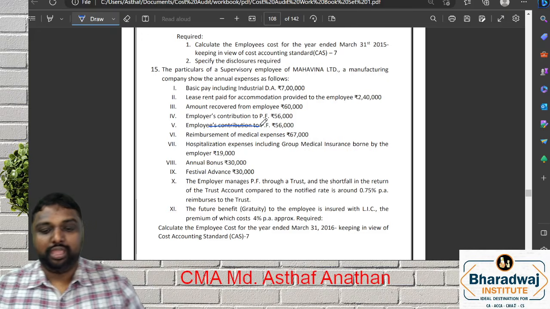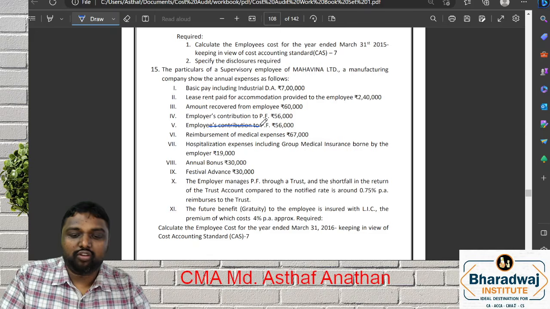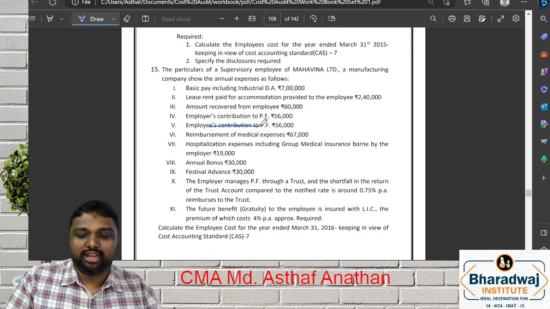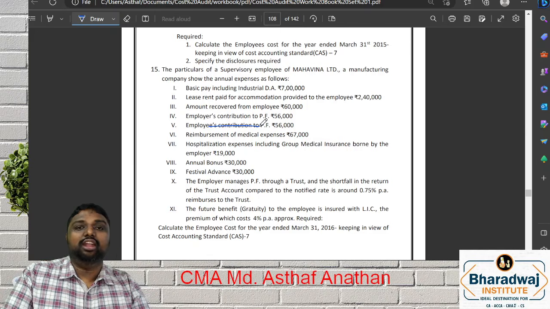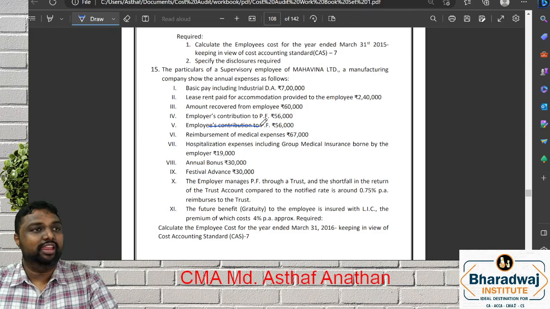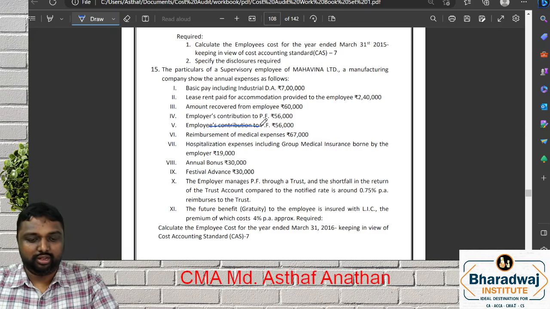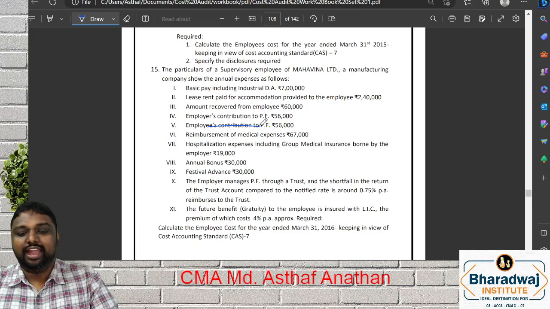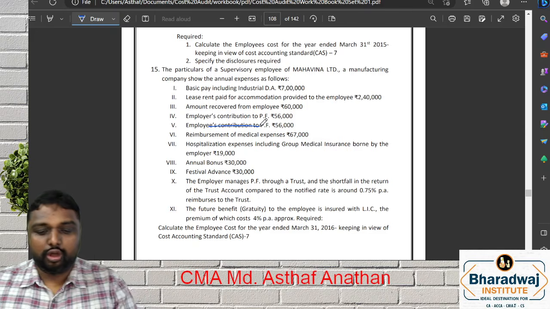Employer manage PF through trustee. Shortfall of the trust compared with the notice around 0.7. This shortfall is a regular nature, irregular nature. Irregular nature we will ignore because not a part of regular activity. Future benefit, gratuity. What is a gratuity? 4%.